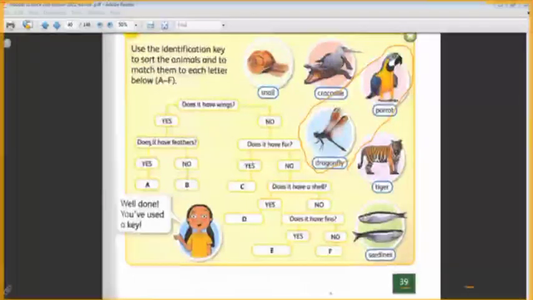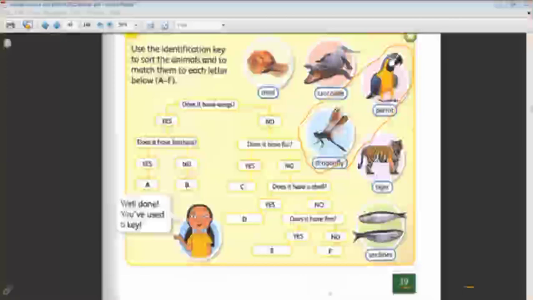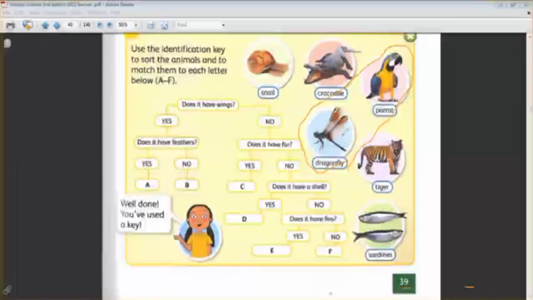The next question is, does it have feathers? This question must differentiate between them. Which animal has feathers? Do you know the meaning of feathers? Does the dragonfly have feathers?